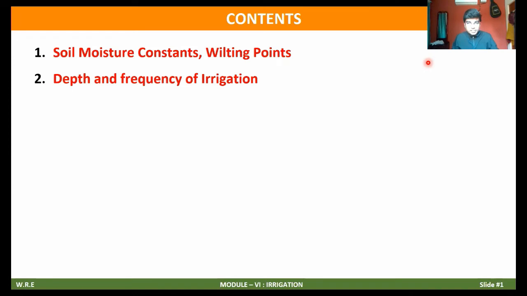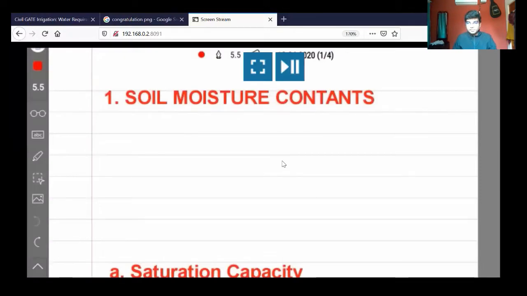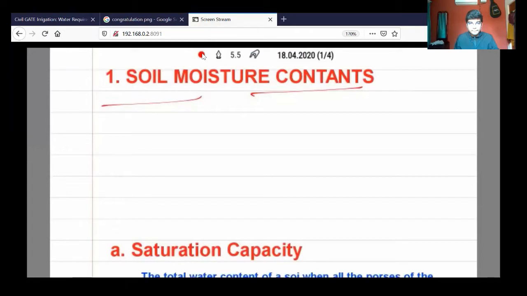Okay, getting to the topics. Enough of discussion, and let me share. Right here. So we'll discuss the first one, that is soil moisture constants, and why they are required. Okay. So the purpose of soil moisture constants. Wait, it's not coming. Wait a second. Right, now it's coming.